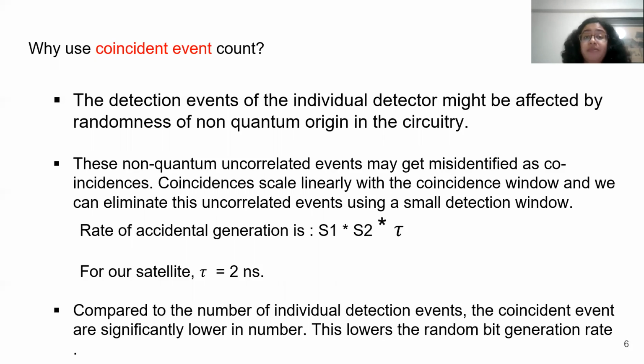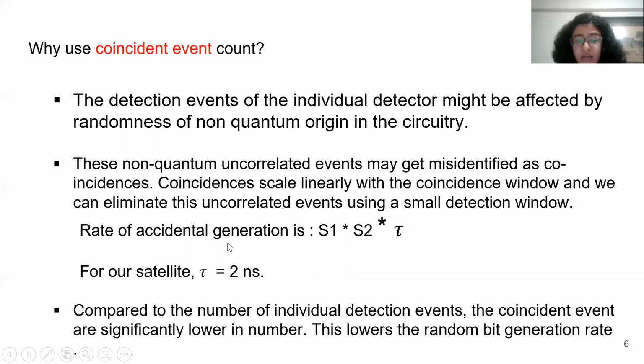So how can we prevent that? These coincident events linearly scale with the coincidence window. So the lower the coincidence window, the lower the number of uncorrelated events. These uncorrelated events are also called accidentals. Let us take a look at the formulation.